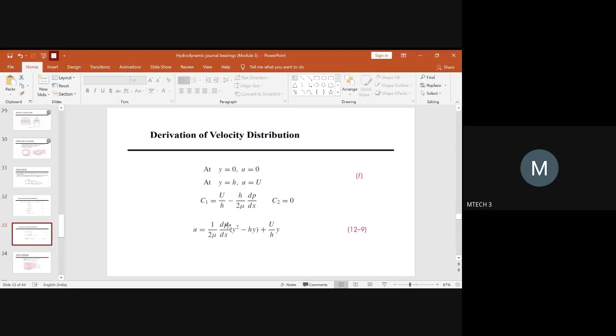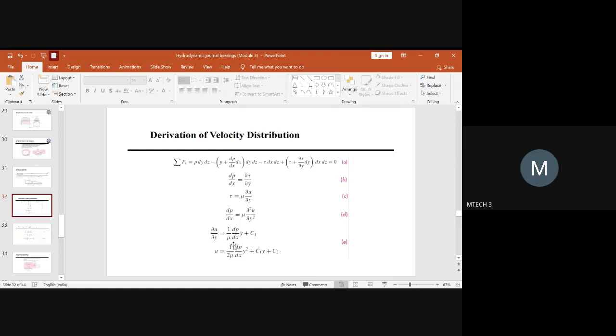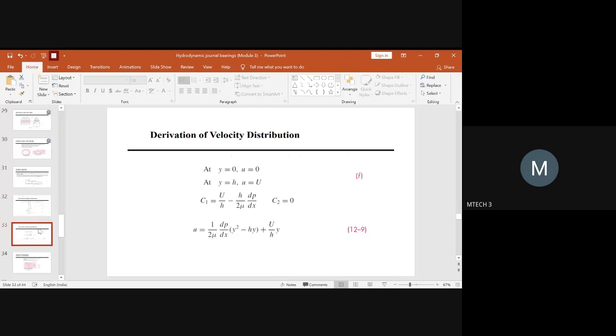So you can take the common factor outside. You had 1 upon 2 mu in the C1 value, and you also had 1 upon 2 mu in the first term, so you can take 1 upon 2 mu as a common factor. dp by dx is also a common factor. The remaining part here is y square, so you will write y square here. When you have taken 1 by 2 mu into dp by dx outside, you can retain the remaining value here as h into y, and plus you will have u h by y here. This is a separate part, so you will take it as u by h into y.